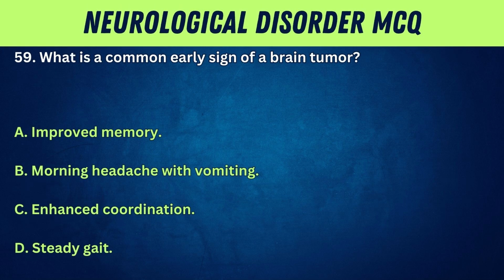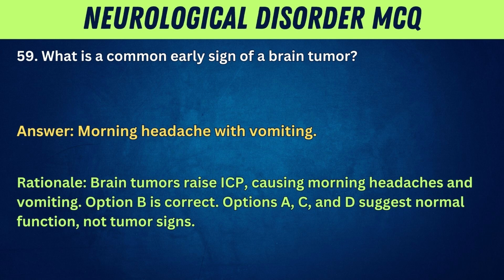59. What is a common early sign of a brain tumor? A. Improved memory. B. Morning headache with vomiting. C. Enhanced coordination. D. Steady gait. Answer: morning headache with vomiting. Rationale: brain tumors raise ICP, causing morning headaches and vomiting. Option B is correct. Options A, C, and D suggest normal function, not tumor signs.